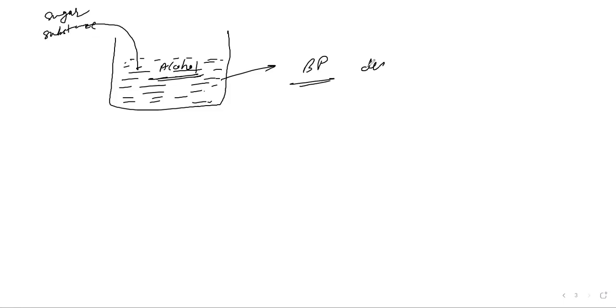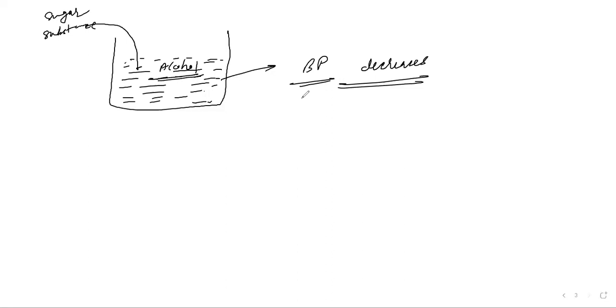Another thing: every liquid has some vapor pressure. Suppose this is the liquid, you can consider volatile oil, anything having low vapor pressure, or you can consider alcohol. Now you are adding some substance, say sugar, and this is alcohol. If you talk about the boiling point, they will ask why the boiling point of alcohol changes.